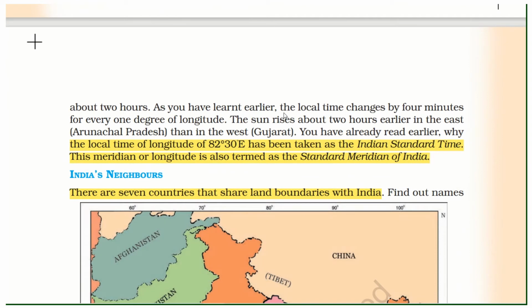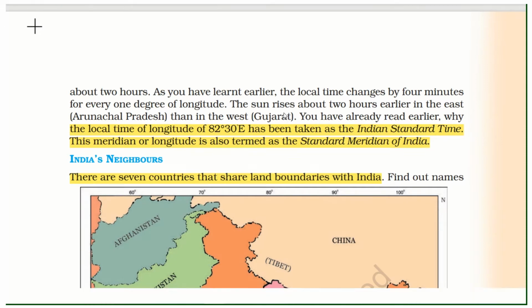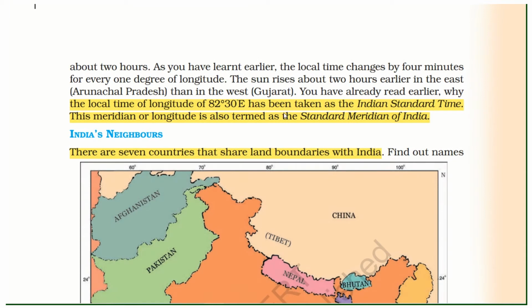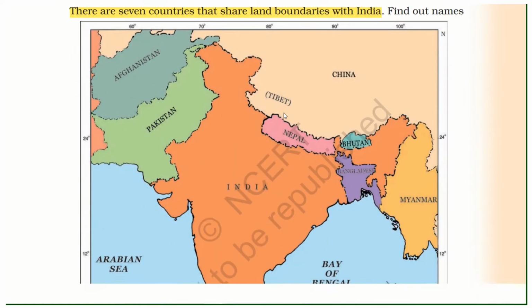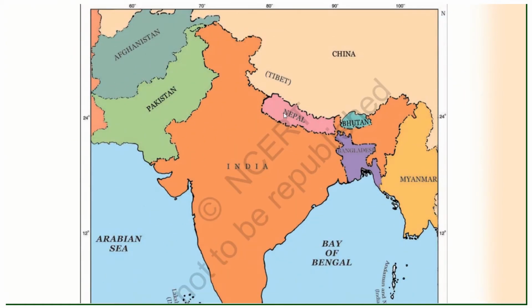The local time of longitude 82.30 degrees east has been taken as Indian Standard Time. This meridian or longitude is also termed as the Standard Meridian of India. There are seven countries that share land boundaries with India. You can see them here.